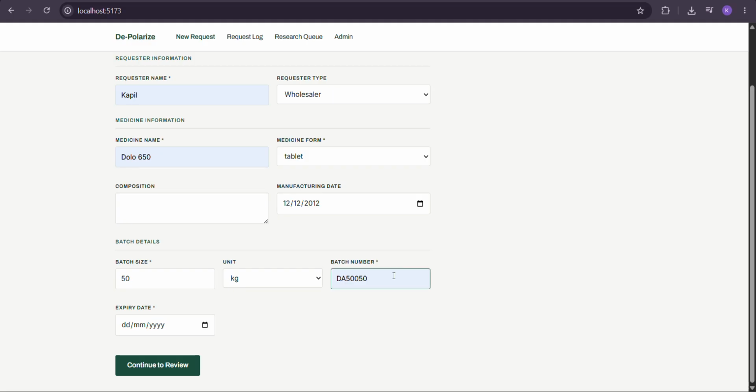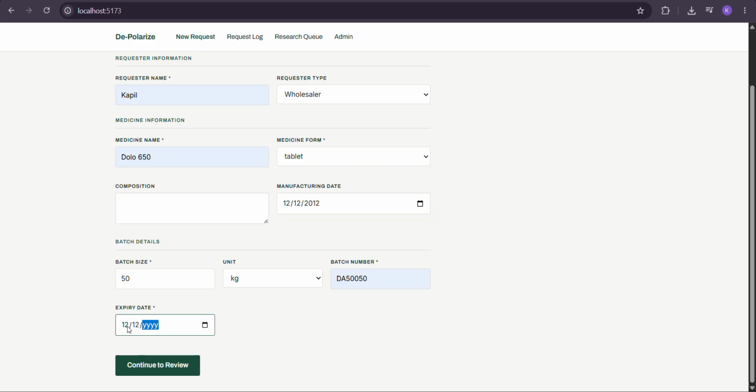Now batch number is really important because it will help the organization figure out that this particular batch has been destroyed. So whenever any expired medicine from the same batch number is introduced in the market, the pharmaceutical company will know that we have provided a contract to the company, and still the medicine is in the market. So it's now up to the destroyer, the people who are destroying the medicine, to take care of this medicine which is still available in the market.